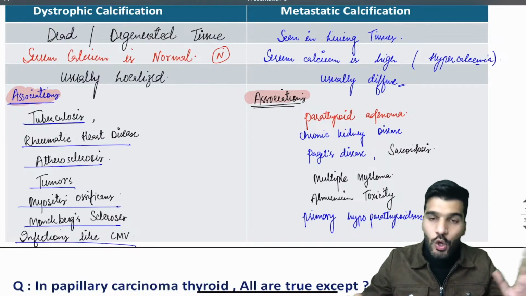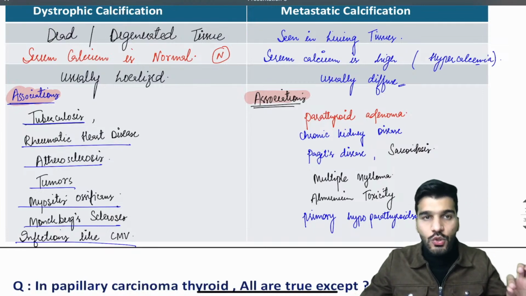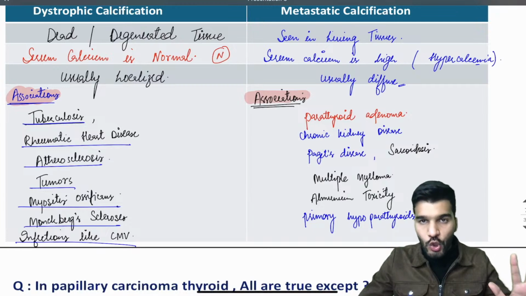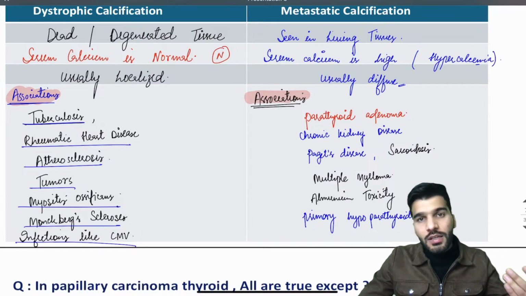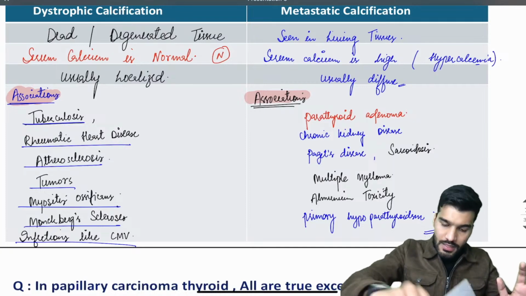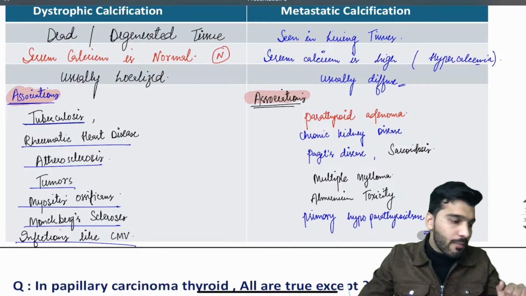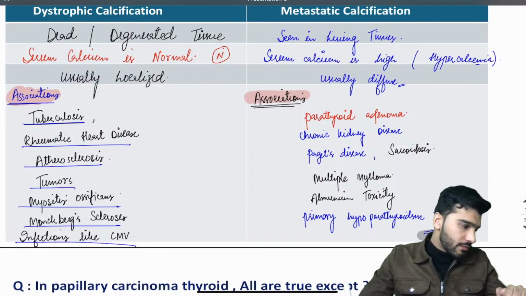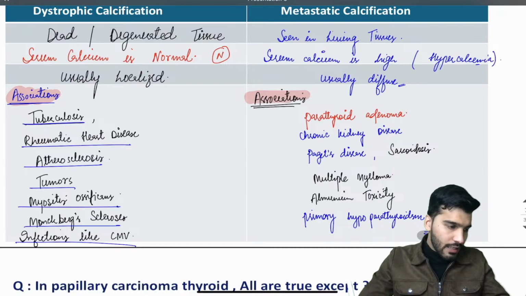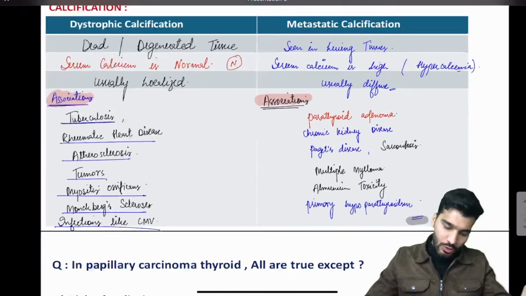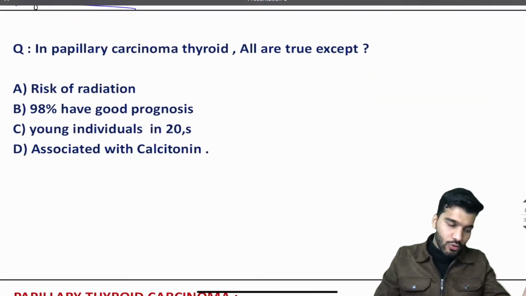D is dead, normal. Dead tissue, dystrophic calcification, normal serum calcium. Metastatic calcification is seen in lung tissues, and serum calcium is high. Then remember these associations. Is that clear? Dystrophic calcification and metastatic calcification. Yes, clear to everyone? Okay, next, let's move to the next topic.